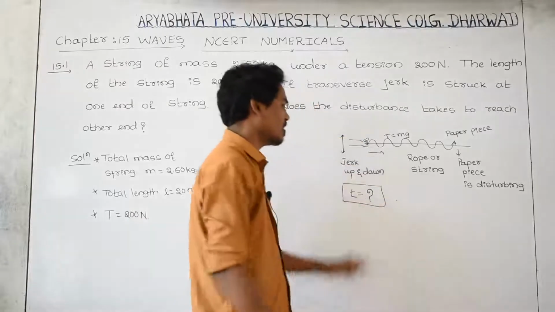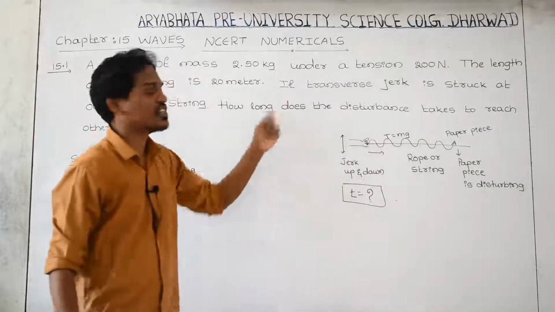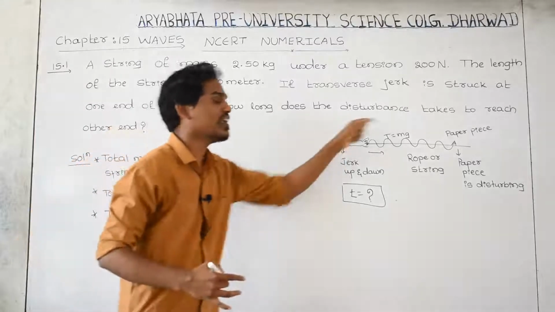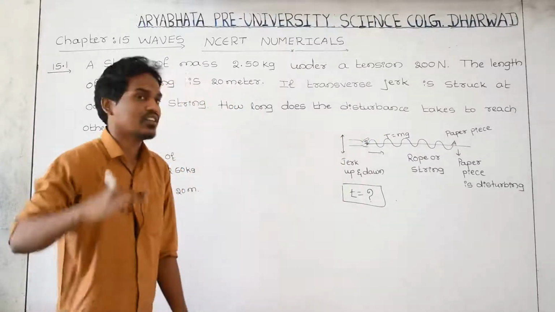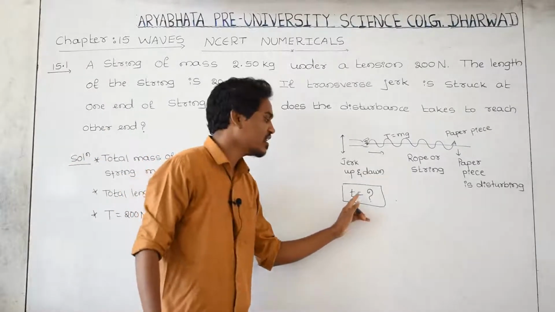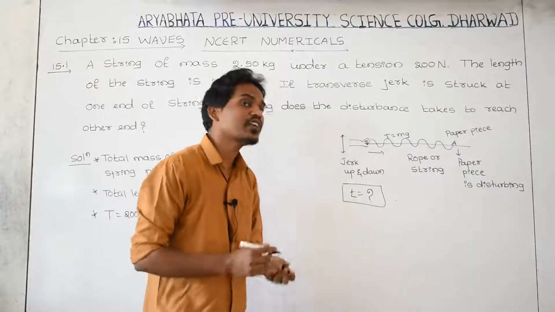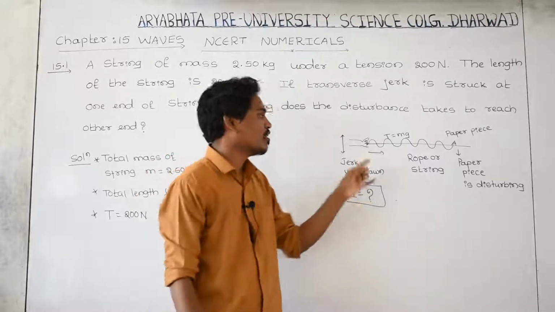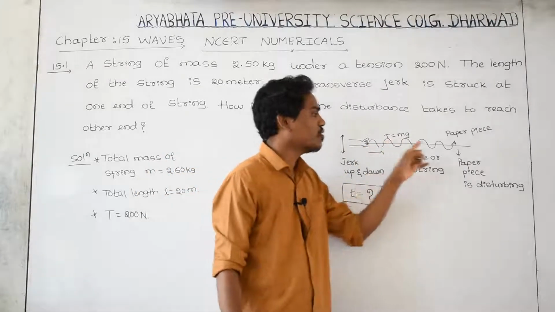What is t? How long does the disturbance take to reach from one end to the other end? It means the time taken, what is t, you need to find out. T is nothing but the time taken by the disturbance to reach from this end to this end.